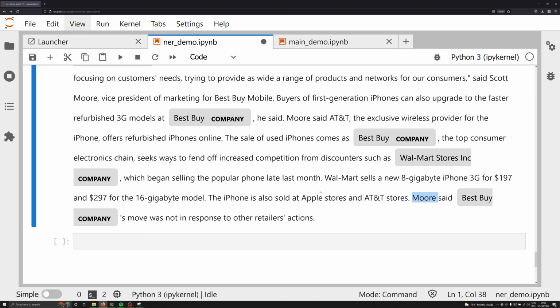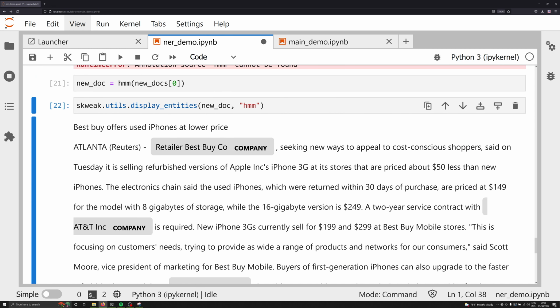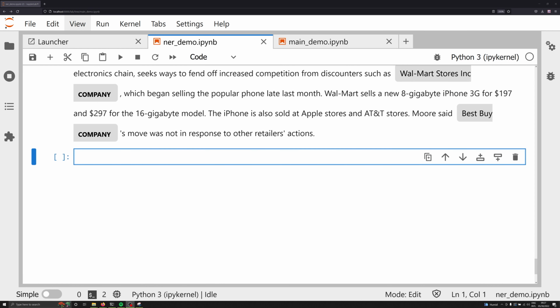But now comes really the fun part, which is training your own custom model with these new annotations. And Skweak lets us do that pretty easily in just a couple lines of code, using the CLI, or command line interface, in this Jupyter notebook. Now to create this new training data, we're going to again iterate over our documents. Again, there are better ways to do this. If you want to use the Skweak library as it's probably intended, I recommend using the fit and aggregate by calling your HMM model at this point. Again, I'm going to do it a little differently just so it's easier to understand what's happening.